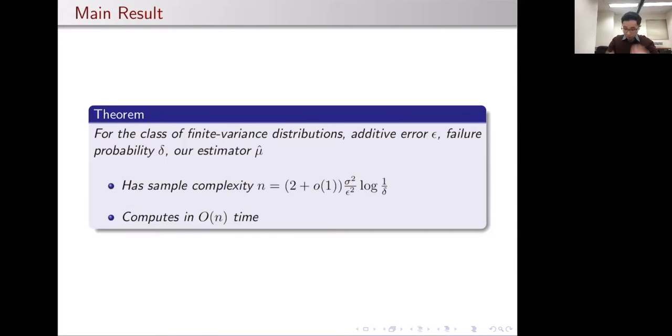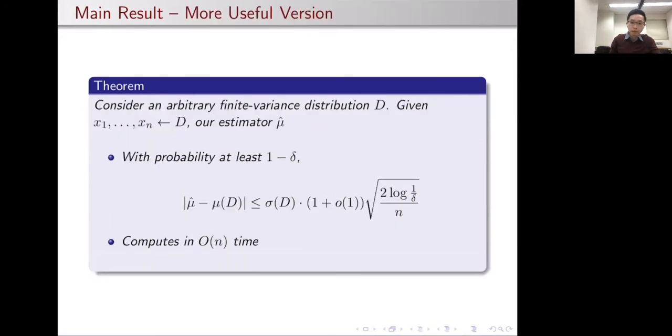Notice that as it is currently written, the theorem bounds the sample complexity n in terms of the error epsilon and the failure probability delta. And here, the sample complexity bound depends on the variance of the distribution, which is a priori unknown. So as it is currently written, the theorem statement isn't terribly useful. So the theorem we actually prove is a reparameterization of this theorem, where we fix the number of samples n, and we fix the failure probability delta, and we just ask, what is the best additive error we can get? And this additive error is going to naturally scale with the standard deviation of the distribution.